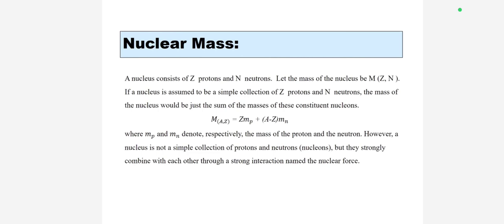For example, the nuclear mass M is equal to Z times the proton mass plus (A minus Z) times the neutron mass, plus the electron mass, where mp and mn are respectively the mass of the proton and the mass of the neutron.